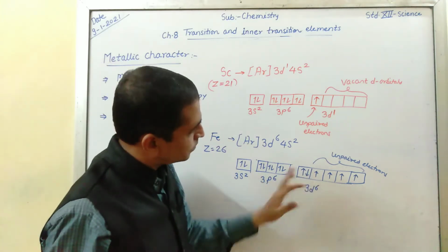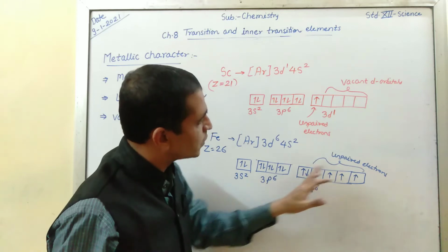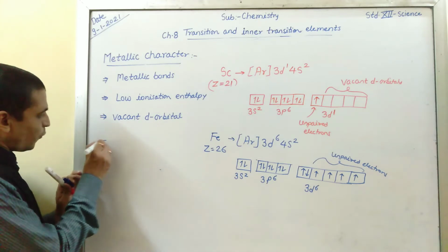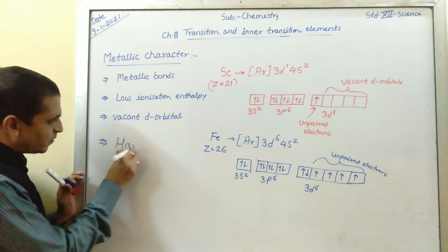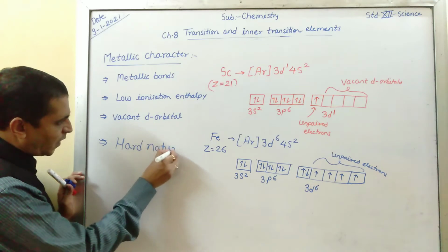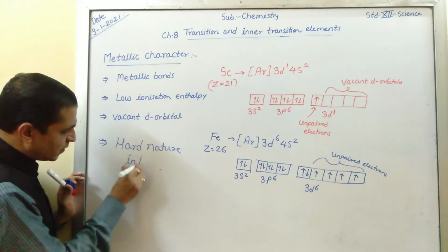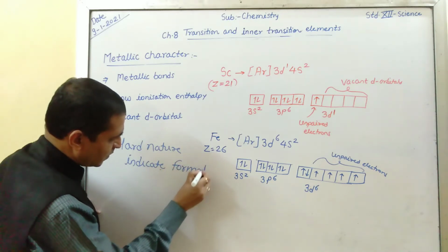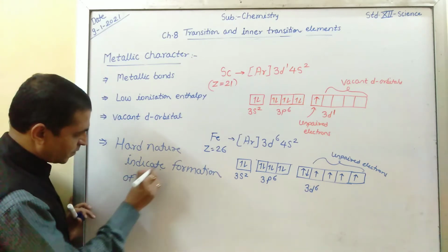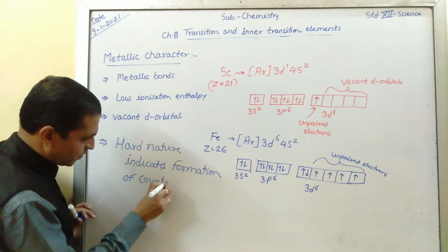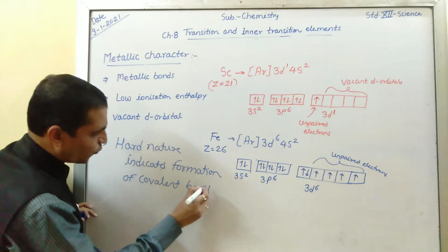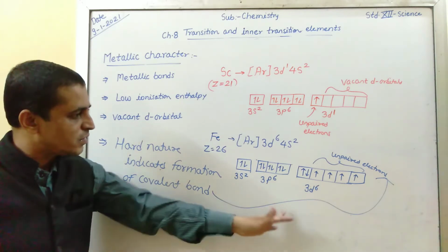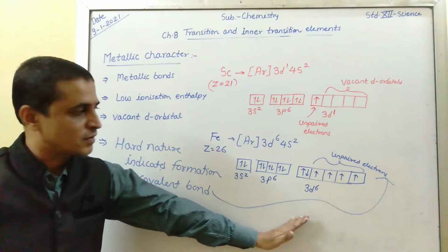Because they can form bonds with other elements, and they have hard nature, which indicates formation of covalent bond, and this formation of covalent bond is related with these unpaired electrons. As the number of unpaired electrons increases, the strength of the bond also increases.